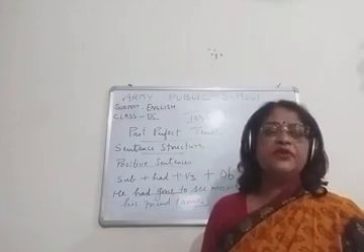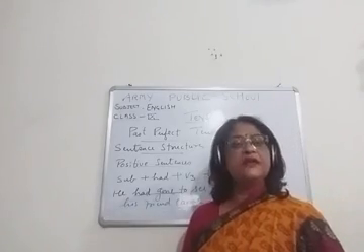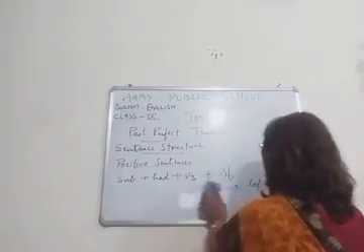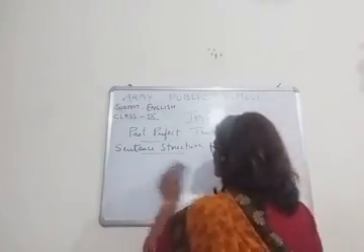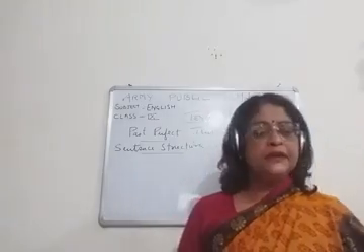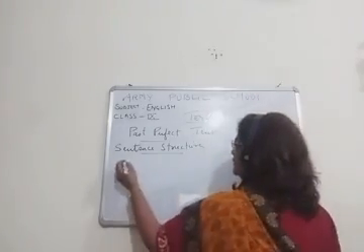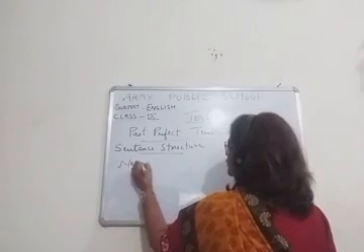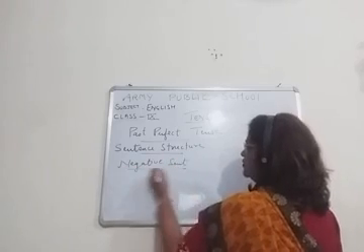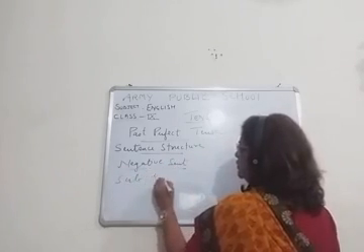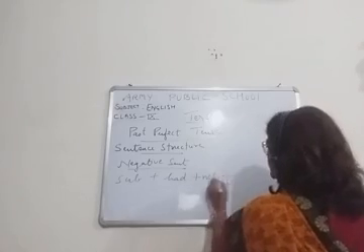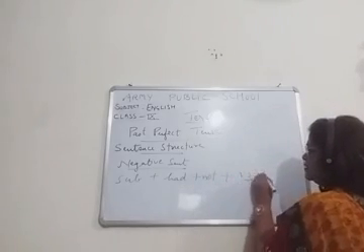Okay. Now I am going to write the sentence structure of negative sentences. Okay, so subject had not plus V3 plus object.